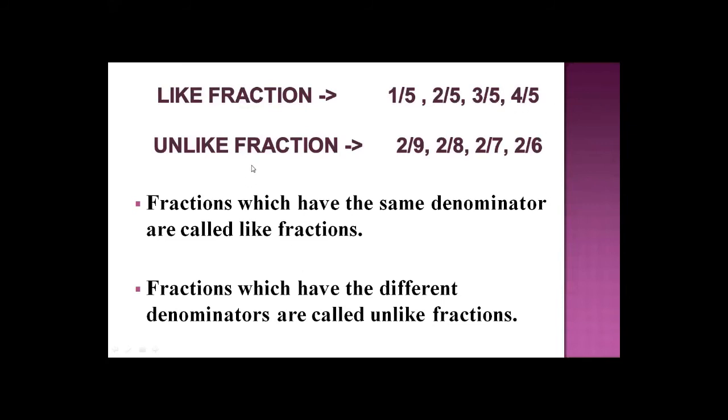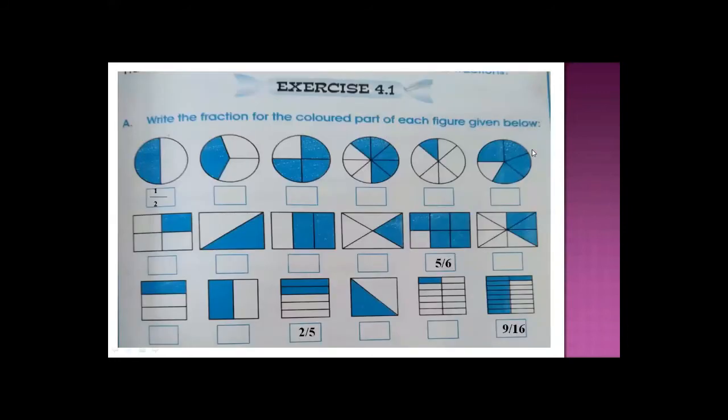And in unlike fractions, the denominators are different, but the numerators, the numbers above, are the same. So in like fractions, denominators are the same, and in unlike fractions, numerators are the same. Understand? Now we are moving further.